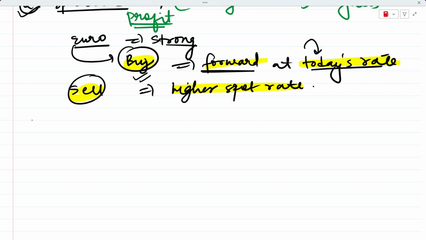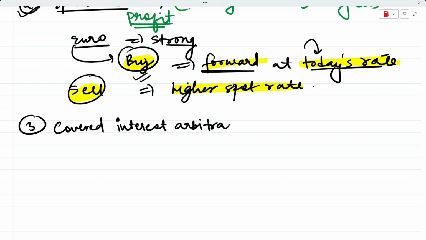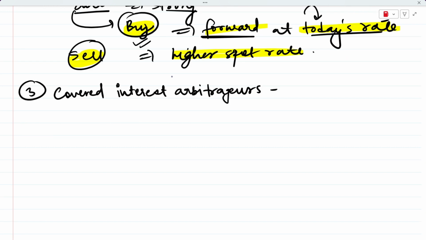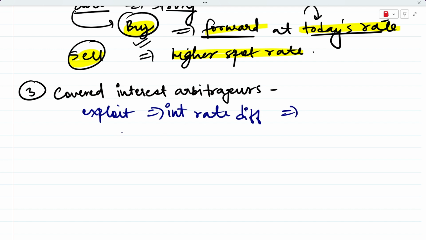Now the third type of people that we have are called covered interest arbitrageurs. So what do these people actually do? The job of these people is also to exploit the interest rate differences that exist between the two countries, and they also use forward contracts because they also want to eliminate the exchange rate risk that can occur. We'll cover more about this in the upcoming sections.